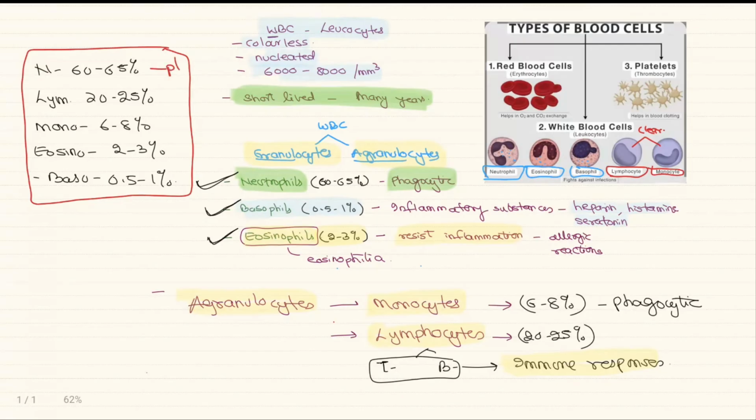Function-wise, neutrophils are phagocytic, monocytes are phagocytic. Lymphocytes are responsible for the immune responses. Eosinophils are concerned with allergy, and basophils are concerned with inflammation. So remember these points for the further discussion. Now let's move on to the platelets.